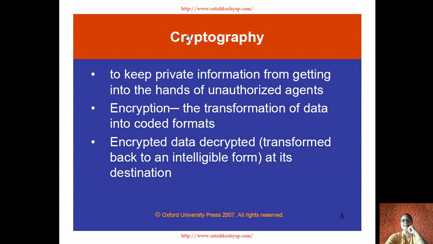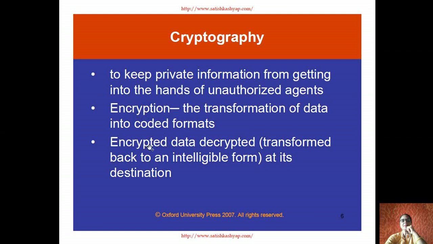In this case there is the concept of encryption and decryption. Encryption is the transformation of data into a coded form. The original information is coded and sent over the network; that is called encryption. Hiding the data from the source to the destination is done through the mechanism called encryption, that is, encrypting information by coding it.